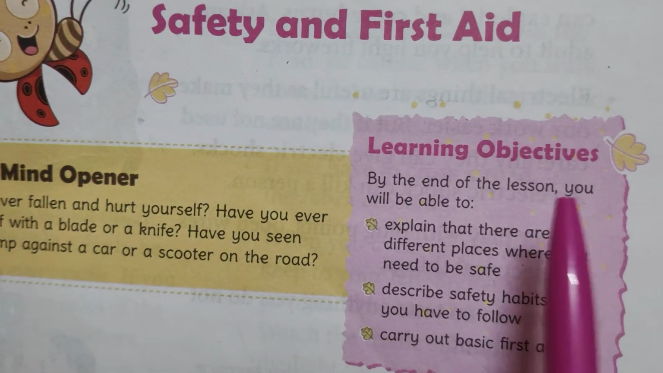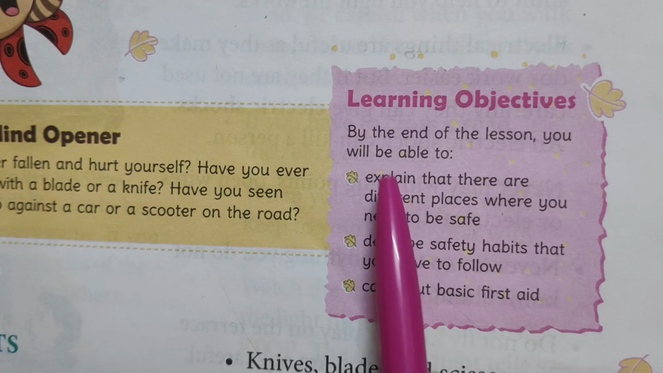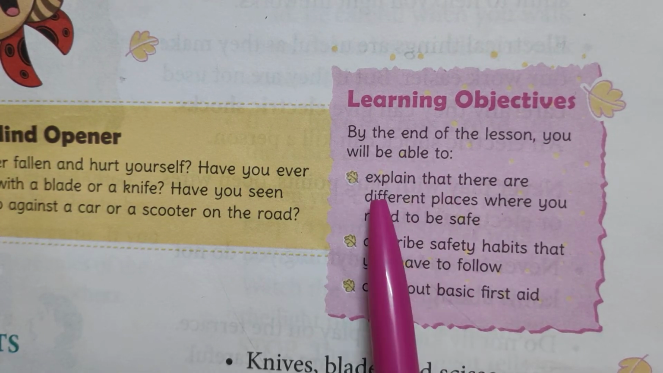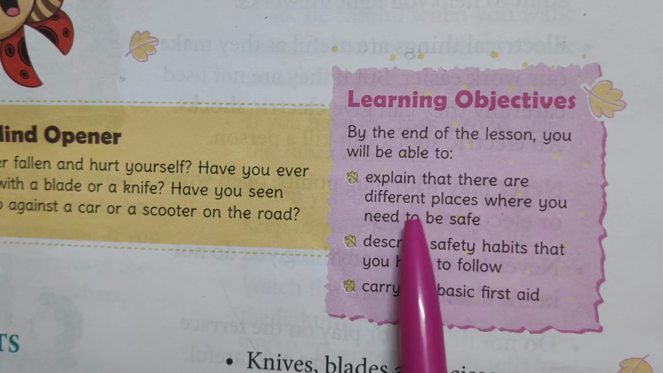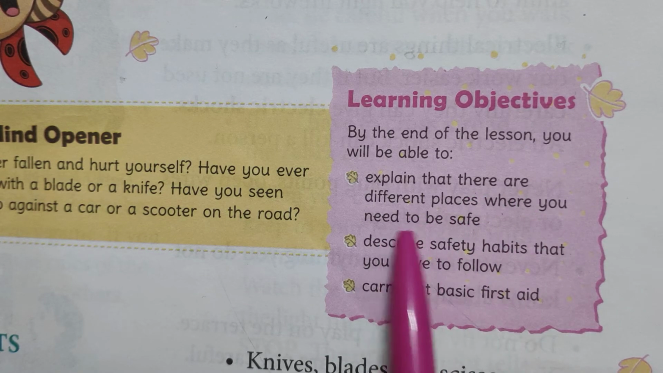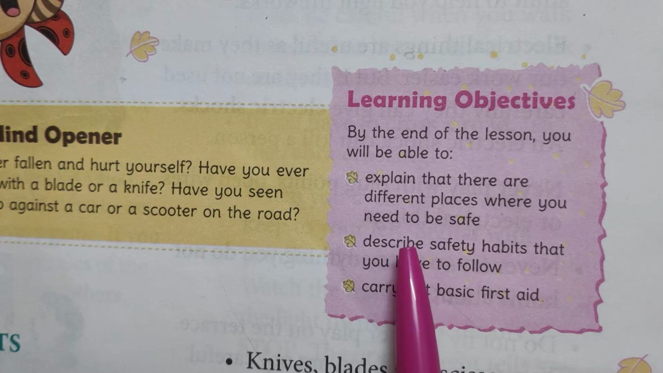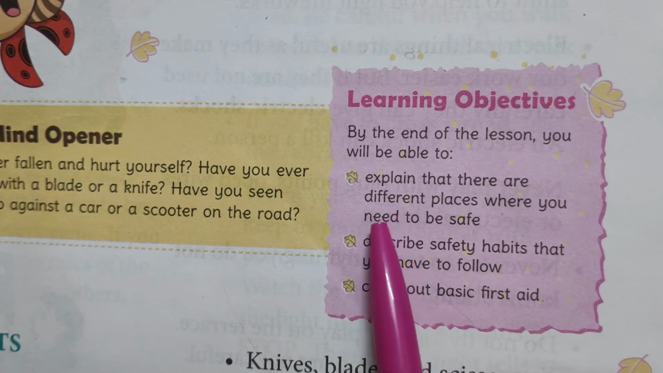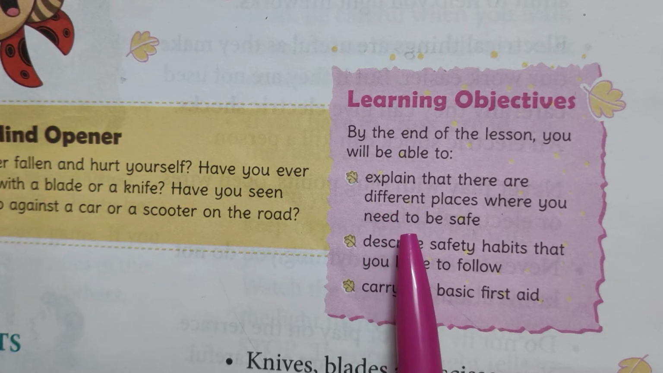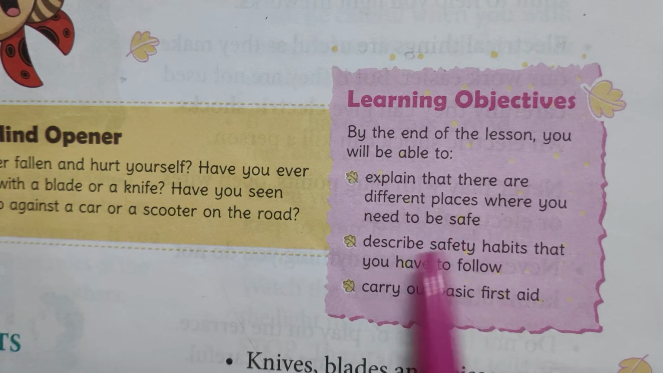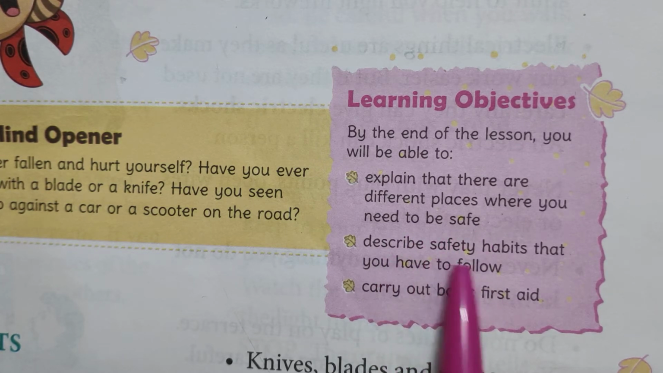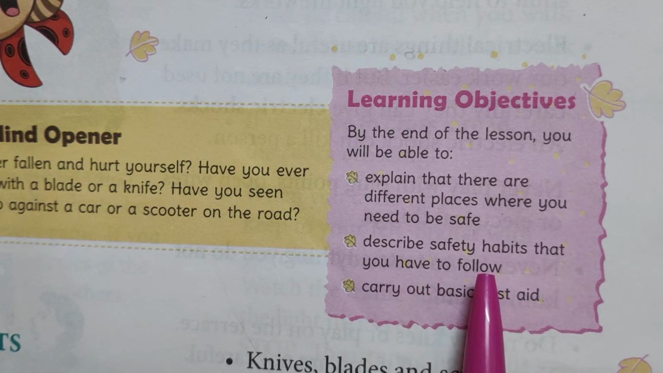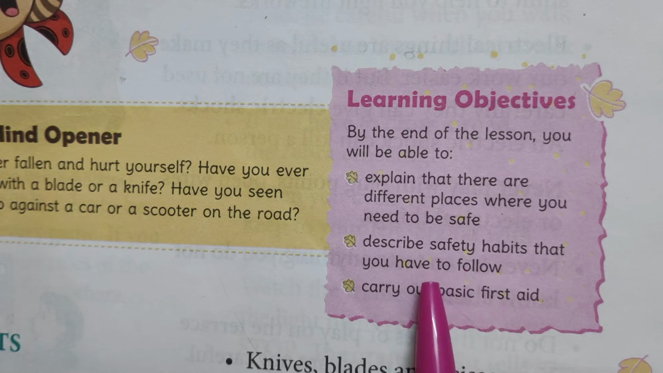By the end of this lesson you will be able to explain that there are different places where you need to be safe. I will explain where you have to be safe in different places and what safety measures you have to take. Then you will be able to describe the safety habits you need to follow wherever you go.